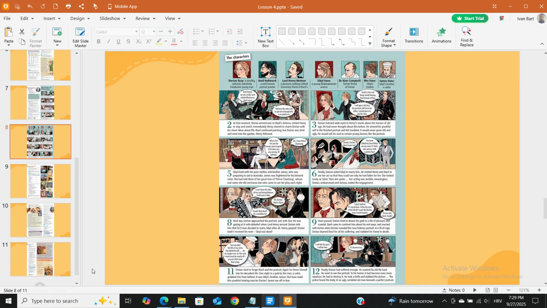Sybil lived with her poor mother and brother James, who was preparing to sail to Australia. James was frightened for his beloved sister. She had told him of her great love of Prince Charming, whose real name she did not know, but who came to see her play each night.